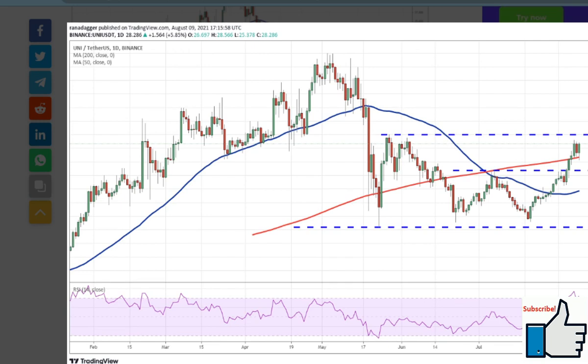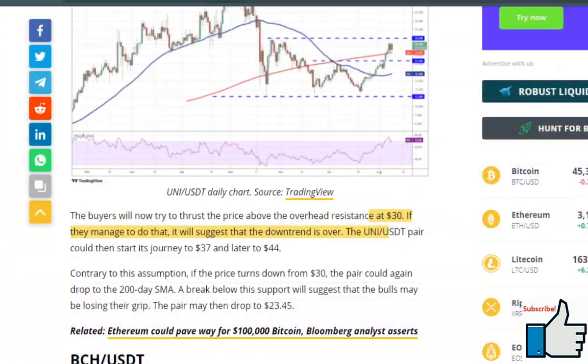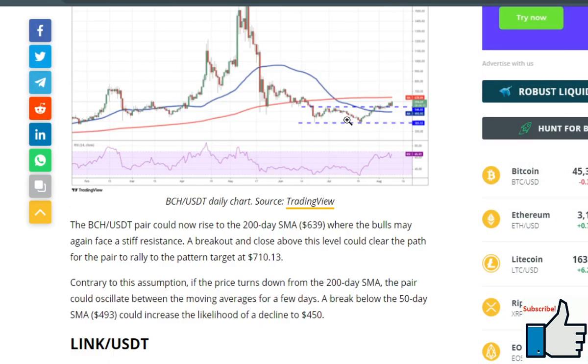Contrary to this assumption, if the price turns down from $30, the pair could again drop to the 200-day SMA. A break below this support will suggest that the bulls may be losing their grip. The pair may then drop to $23.45.